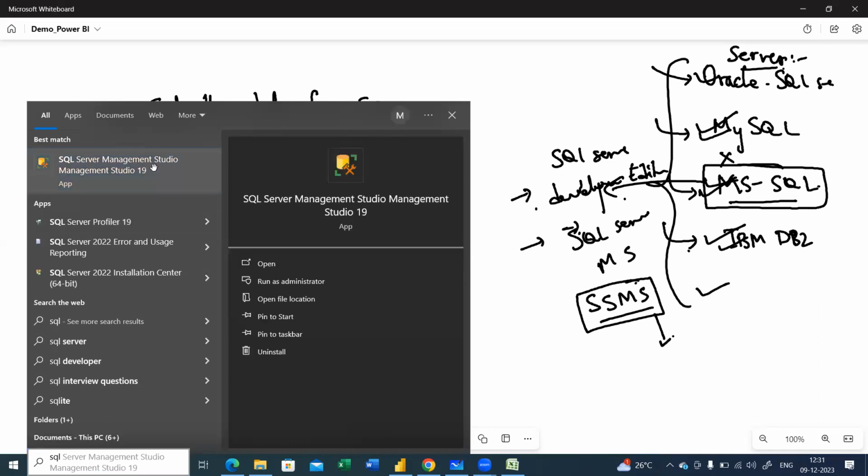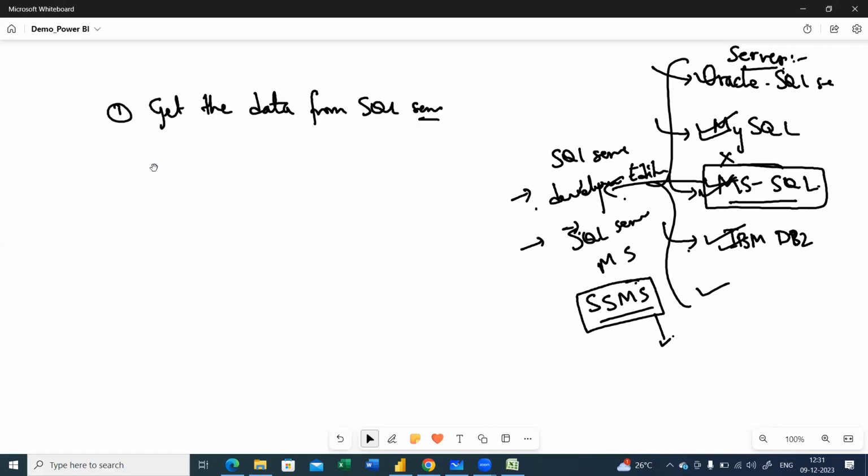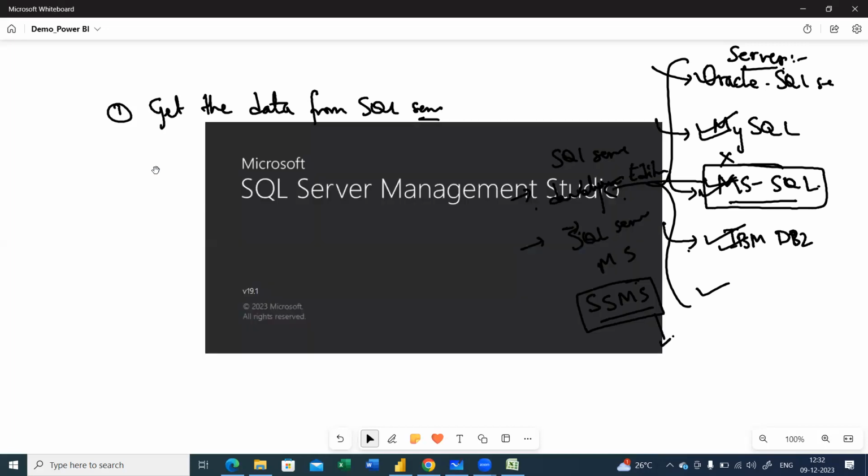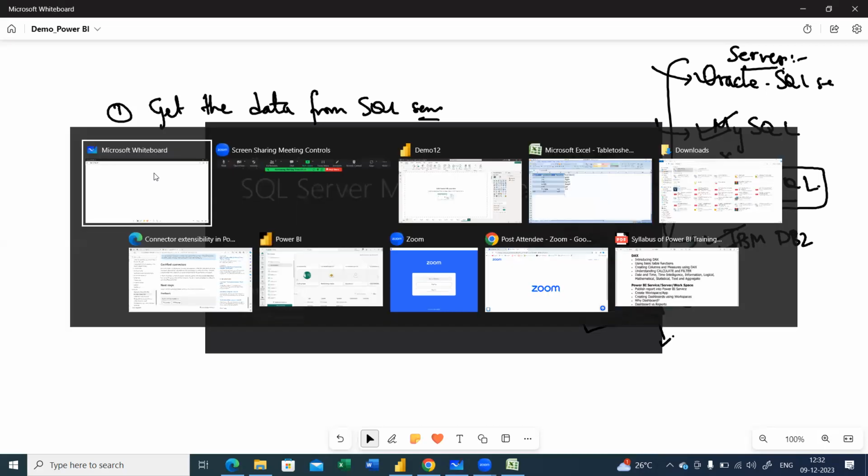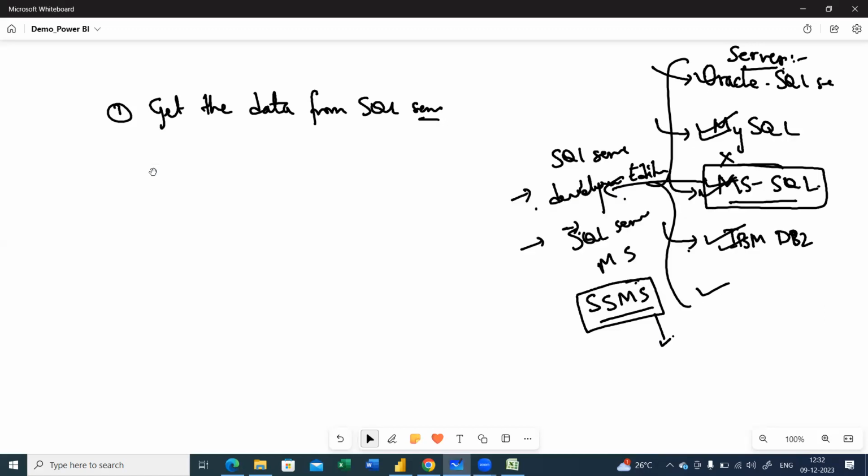This is the latest version that I have got. Every year it gets an update. Next year it might be 20, and you have to uninstall it and install it. So I have SQL Server Management Studio version 19.1, the 2023 launch, which I've been showing to you. This is where we will be interacting with SQL Server Management Studio. And I have already loaded the data.